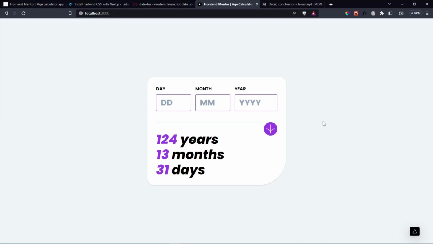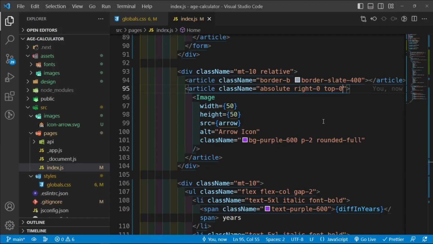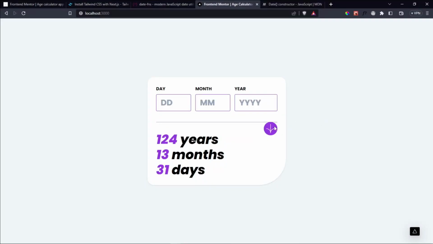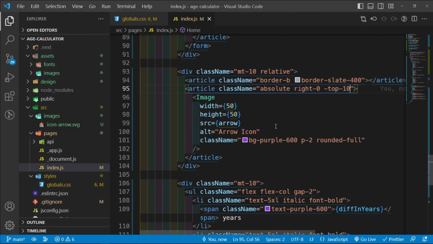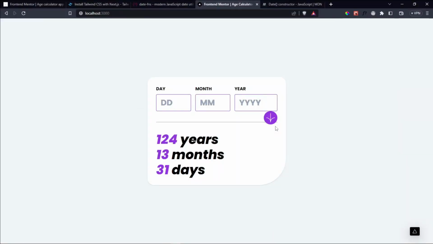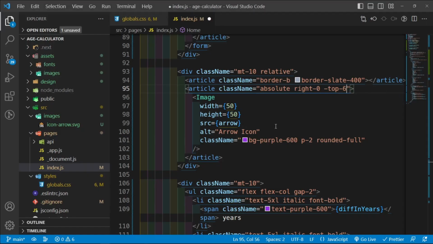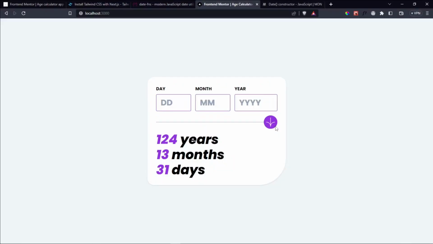Where does it go? Okay, that's not what I want. So let's say minus top of 10. That's too much. So minus top of 5, minus top of 6 should be the exact one. So that is our image. And now let's go ahead and say, wait, what else do we need to do?